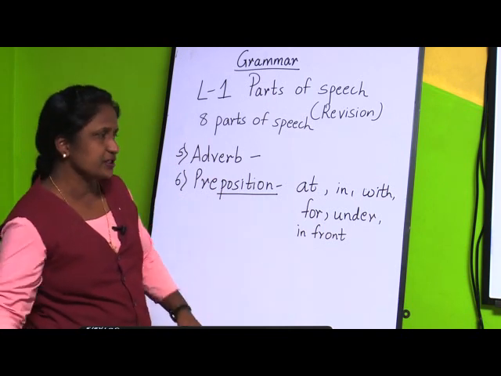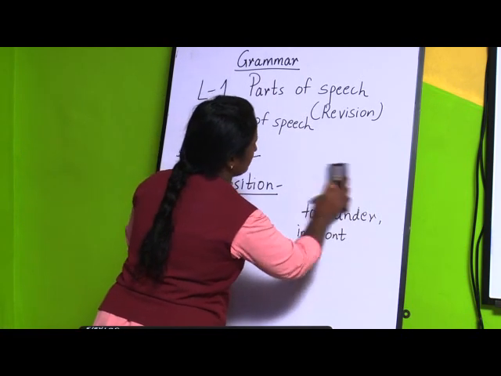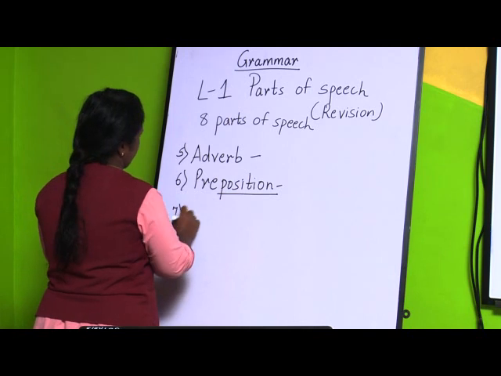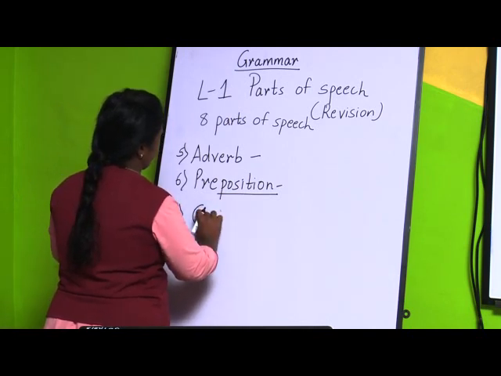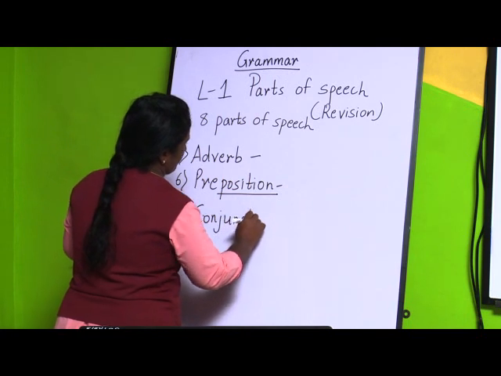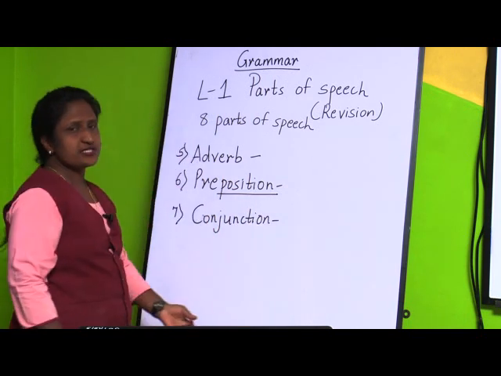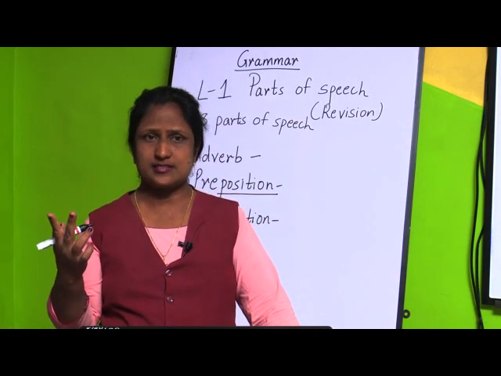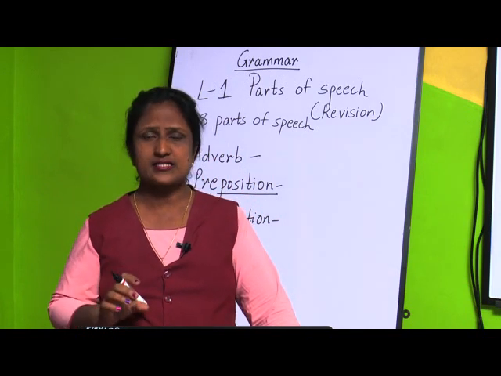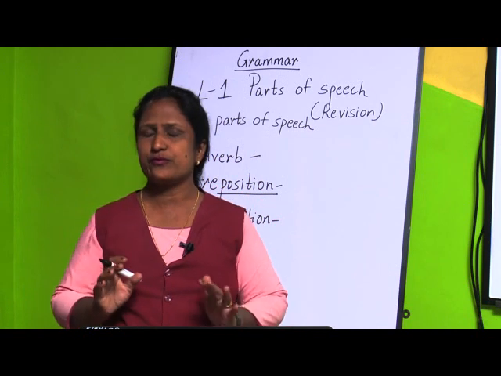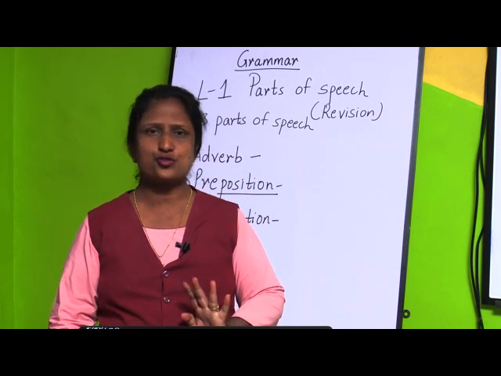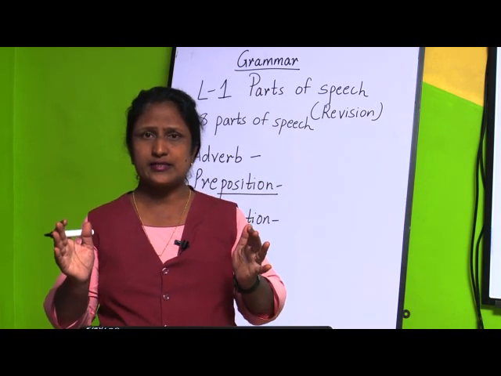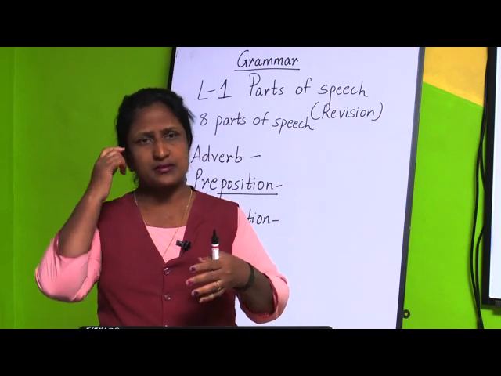Now, the other part of speech is conjunction. What is conjunction? Conjunction is the word which is used to join two words, or two sentences. Now children, take one simple example: Solapur is also one junction and Pune is also one junction. Okay. So, these two cities are joined by some track, we can say.